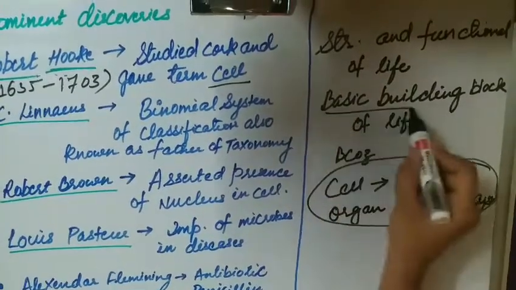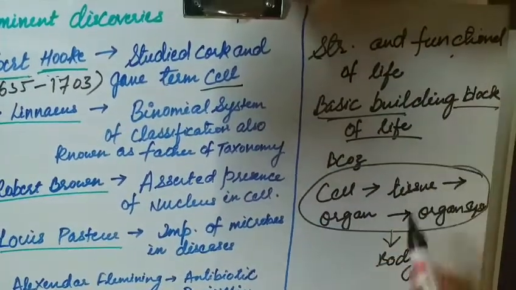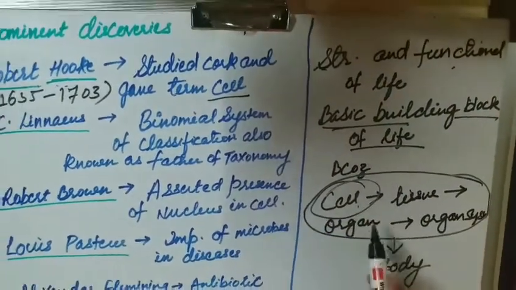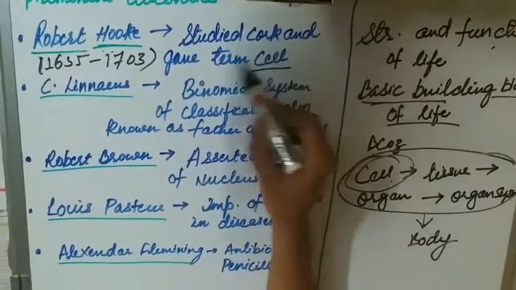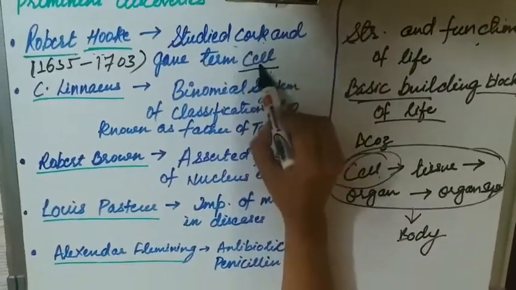That's why it is the basic building block of life and the structural and the functional unit of life, this cell. Now Robert Hooke studied cork and gave the term cell.